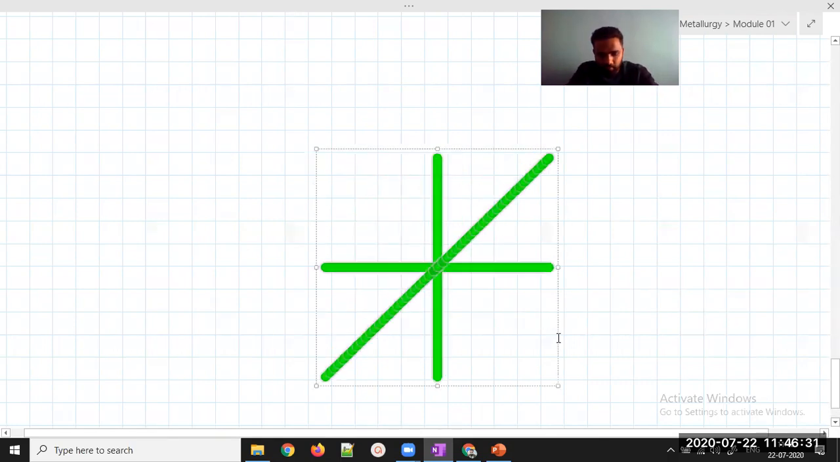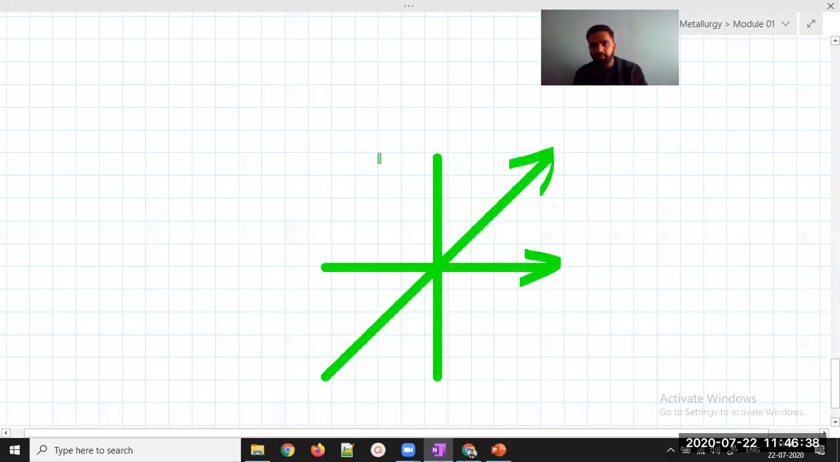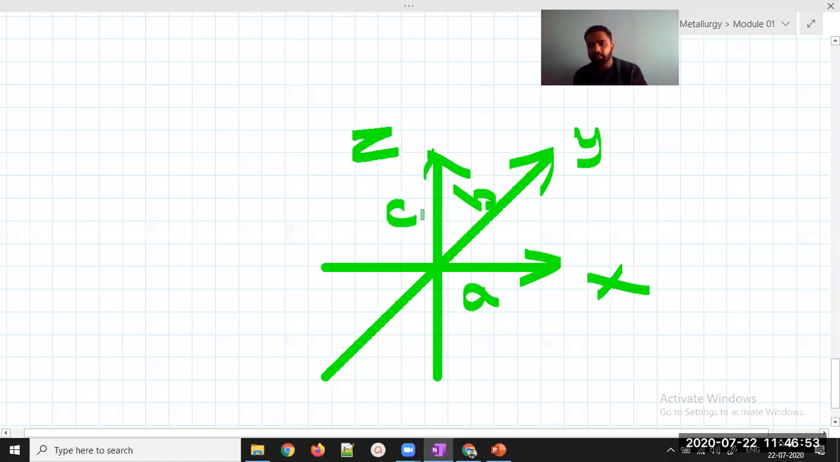Just look at this diagram. I hope you are able to see this diagram. So this is one axis. This is another axis. This is my third axis. This will be X, this will be Y, whatever you want to take. This will be Z. Okay. So if this is A, this is B, this is C.